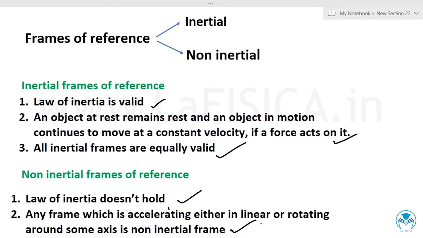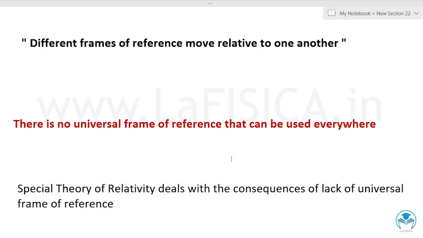So these are the important points regarding inertial and non-inertial frames of reference. Keep in mind that all inertial frames move with respect to one another with a constant velocity, and they do not accelerate and do not rotate. The relative motion between the objects leads to the point that different frames of reference move relative to one another.